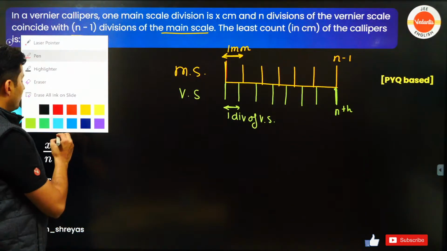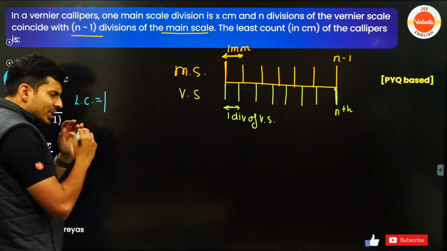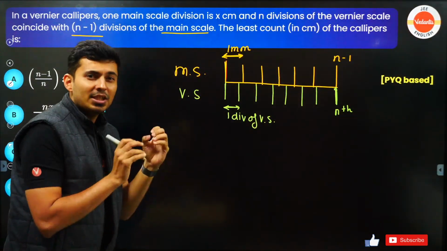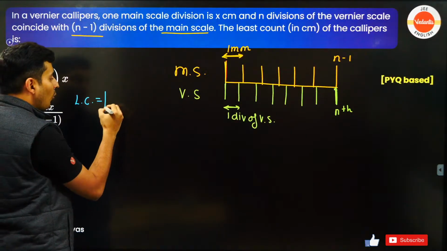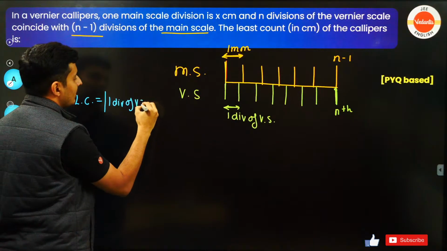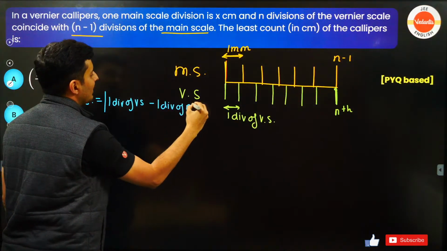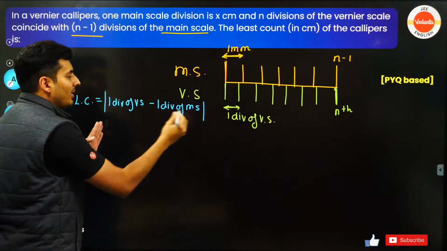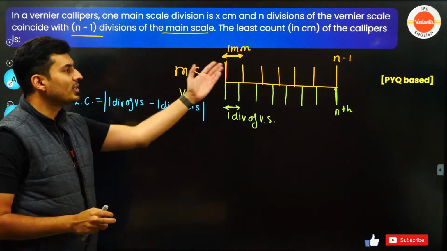Now the least count formula, guys. Least count formula is whichever is bigger you take first, whichever is smaller you take later on. That's why I put a modulus symbol over here. So one division of vernier scale minus one division of main scale and put it in the modulus. So whichever is bigger you take first. In this case, who is bigger?